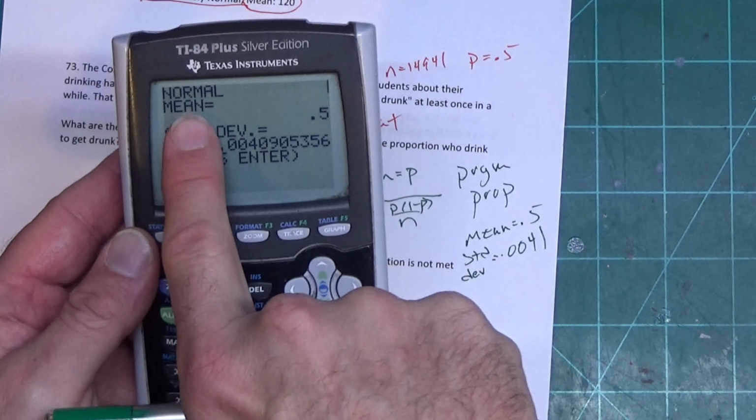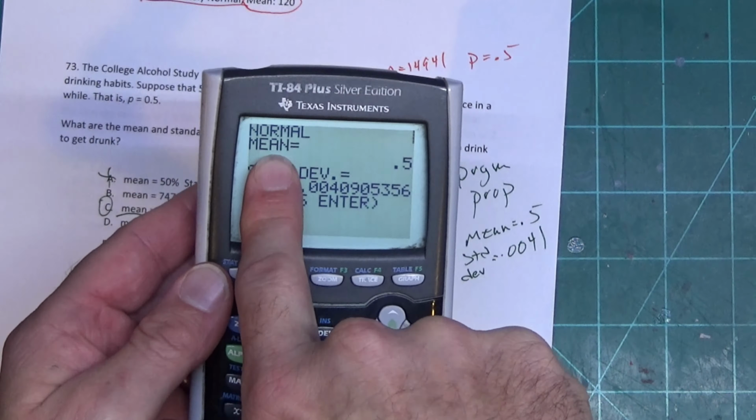Okay? Now notice up at the top it says normal. That's checking n times p and n times 1 minus p for 15. It's bigger than 15, so it works.